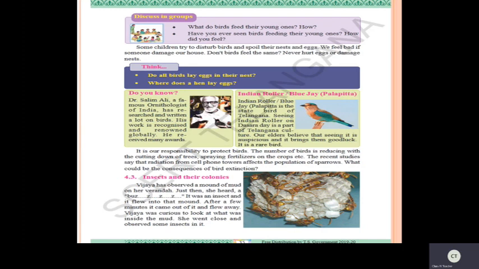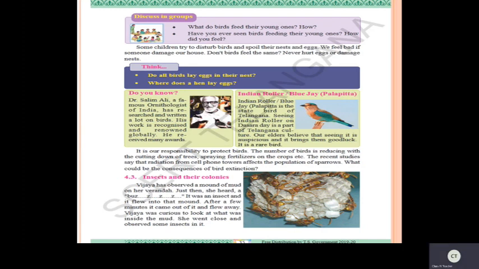Now, spraying fertilizers on the crops. Whenever you spray a large amount of fertilizers on the crops, these birds feed on them and die. It becomes poison. In recent studies, it is said that radiation from cell phone towers affects the population of sparrows. When we were in our childhood days, we used to see many parrots, sparrows and different kinds of birds. But now they have become rare. We can't find them right now. Just a few are there. Most are extinct, dying because of radiation from cell phone towers.